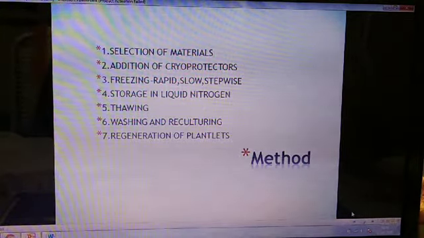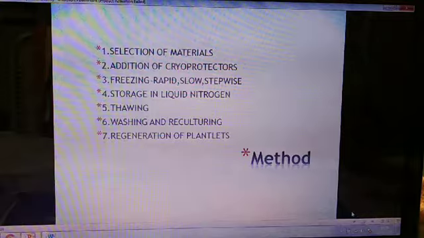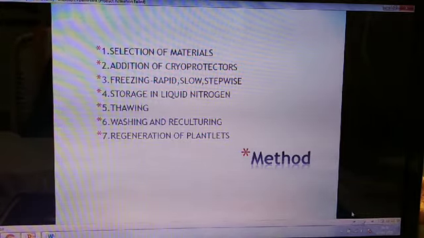Next comes addition of cryoprotectants. During freeze preservation, we need cryoprotectants for protecting the selected material against these very low temperature conditions.